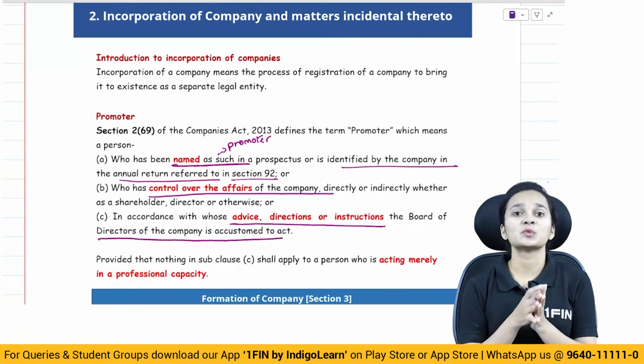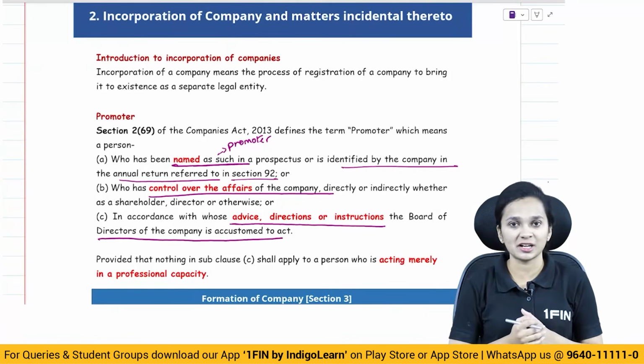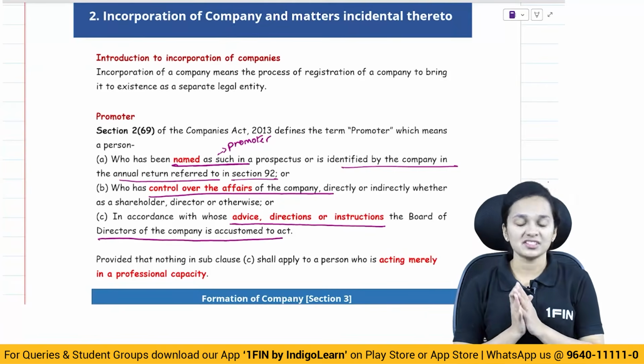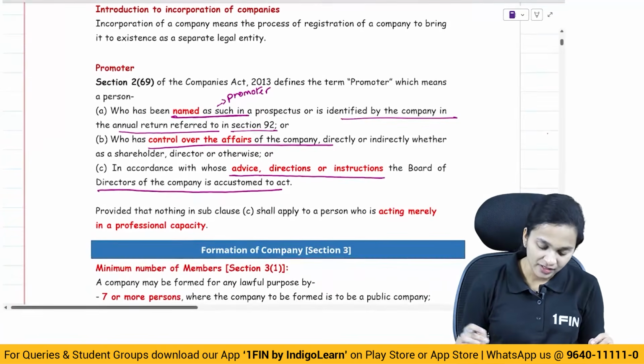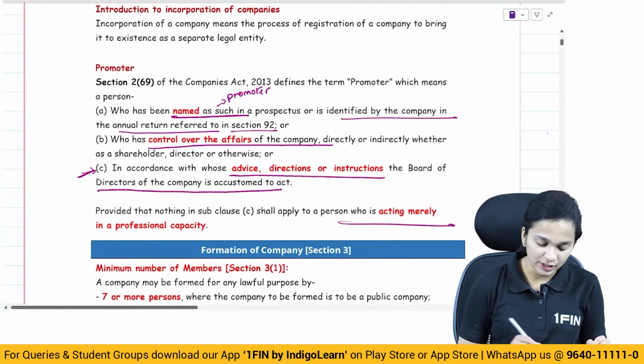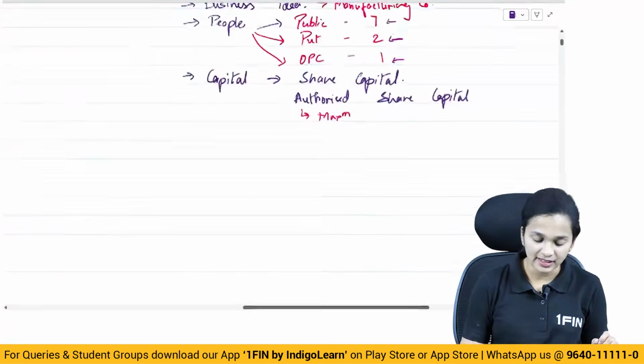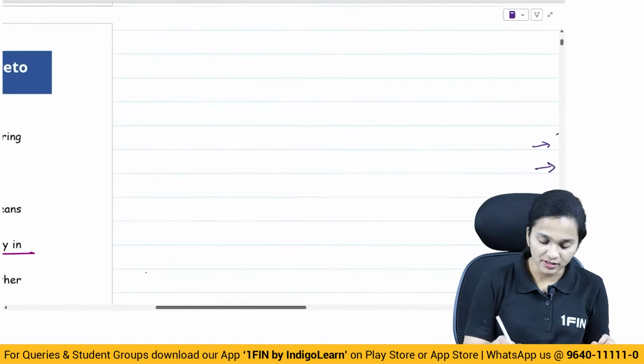So in accordance with whose advice, directions or instructions the board of directors of the company are acting, that person is said to be a promoter. However, this clause C shall not apply to a person who is acting in a professional capacity. Now say for example, if your company has appointed a lawyer.